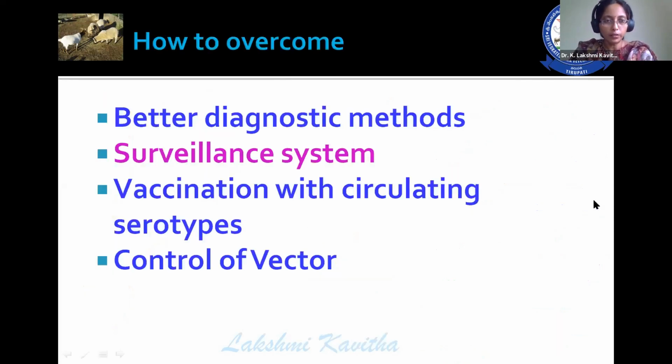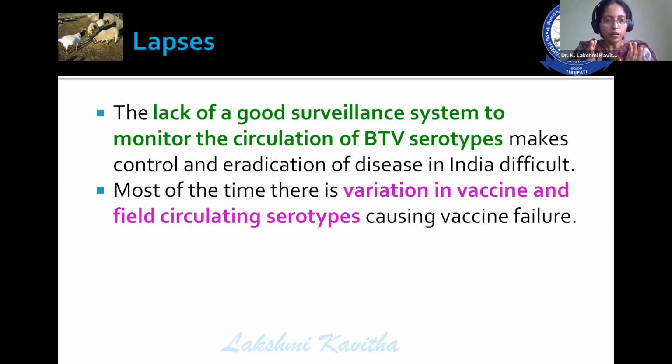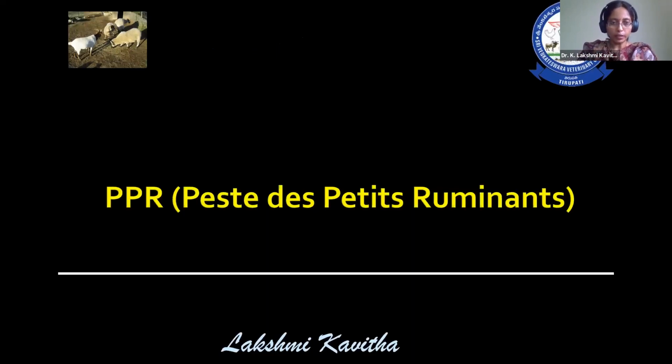Then how to overcome these things? One is better diagnostic methods, surveillance system, vaccination with the circulating serotypes, and control of vector. So control of vector can be done by insisting the farmer about the managemental practices, regular vaccination. So here in regular vaccination also, one has to monitor the circulating serotypes in that particular area. Lack of good surveillance system to monitor this circulation of blue tongue serotypes is very, very important for the failure of these control programs. And most of the times there is a variation in the vaccine and field circulating serotype. So this is with regards to the blue tongue disease.